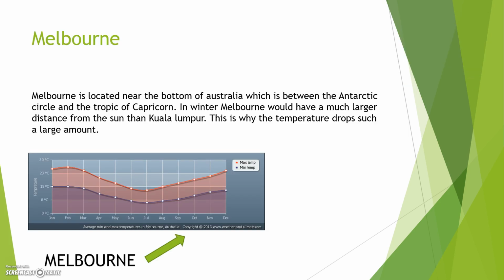Melbourne. Melbourne is located near the bottom of Australia, which is between the Antarctic Circle and the Tropic of Capricorn. In winter, Melbourne would have a much larger distance from the sun than Kuala Lumpur. This is why the temperature drops such a large amount.